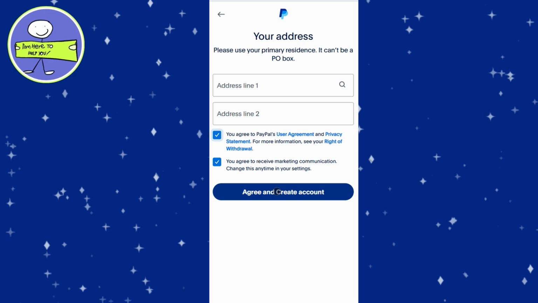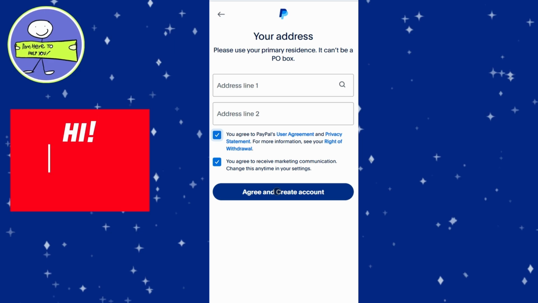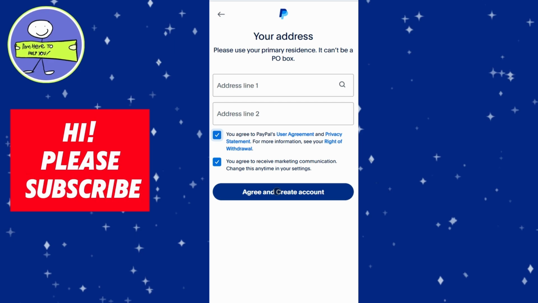Tap Create Account. PayPal will prompt you to link a bank account or credit/debit card. You can either skip this step by tapping Skip, or add it now by following the prompts. Linking a bank or card is recommended to use your PayPal account fully, but it's not required to finish the setup. Once set up, you'll be taken to your account dashboard.